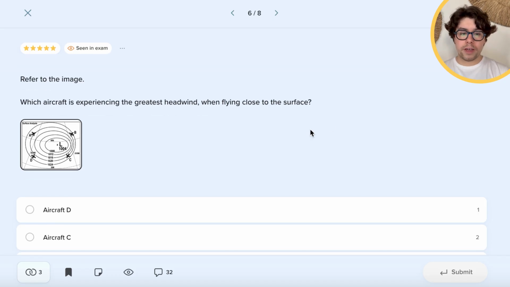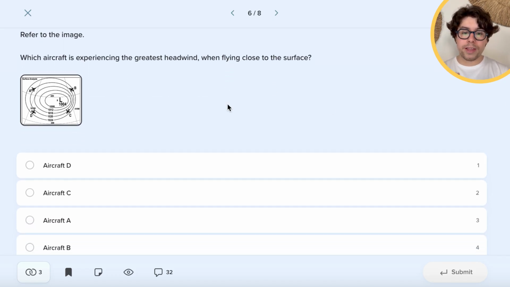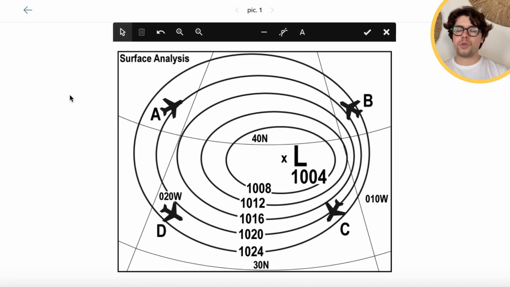For question number 6, which aircraft is experiencing the greatest headwind when flying close to the surface? When you see these questions, first of all, try to locate the hemisphere you're flying in. You can see with the latitude and longitude lines, 10 west and 40 north, that clearly here we are in the northern hemisphere. In the northern hemisphere, around the low pressure area, the air is blowing counterclockwise in the cyclones, and